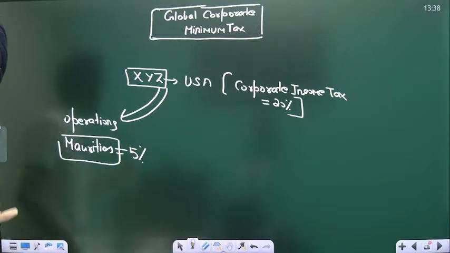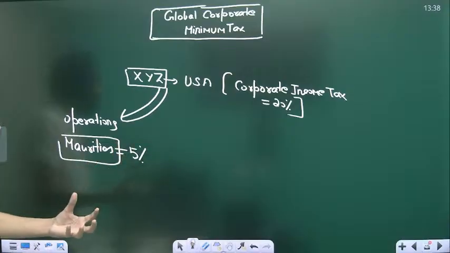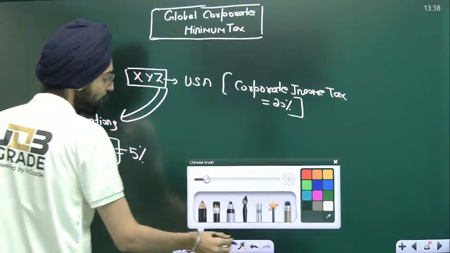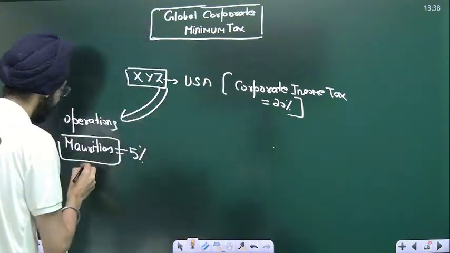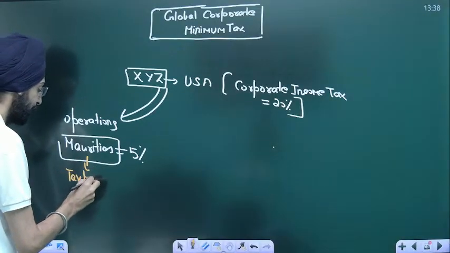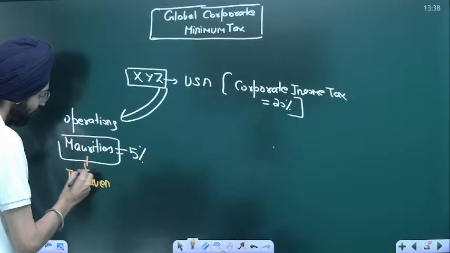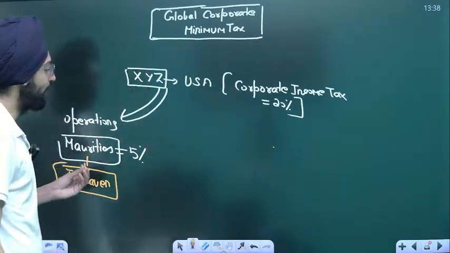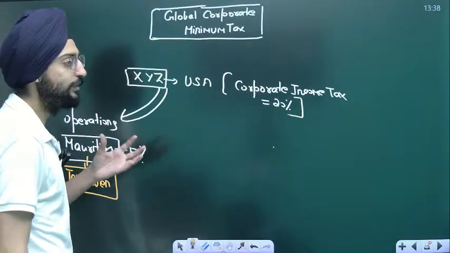So the US government knows that companies are evading taxes by shifting their operations and accounting practices to what we call a tax haven nation.